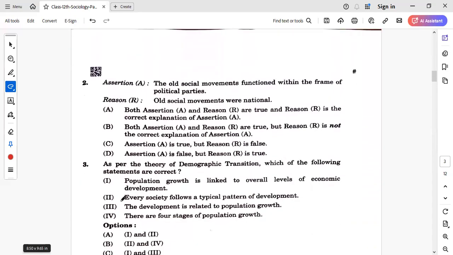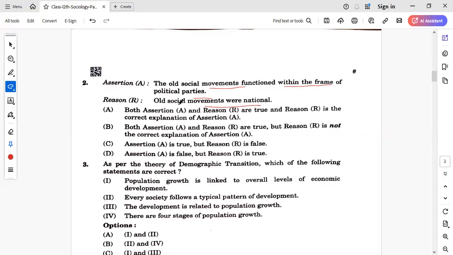Next, we'll move on to the second assertion-based question. As I said, we have got 6 assertion-reason questions this year. The assertion says old social movements functioned within the frame of political parties, for example the Indian National Congress or Praja Party, and many more. The reason says old social movements were national, right?